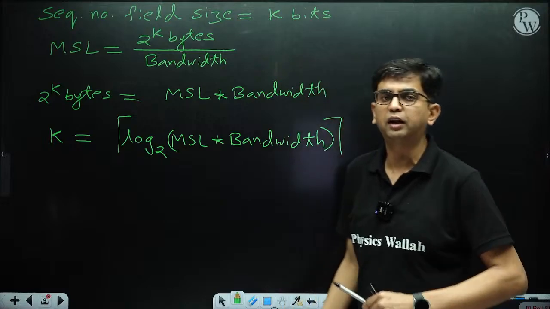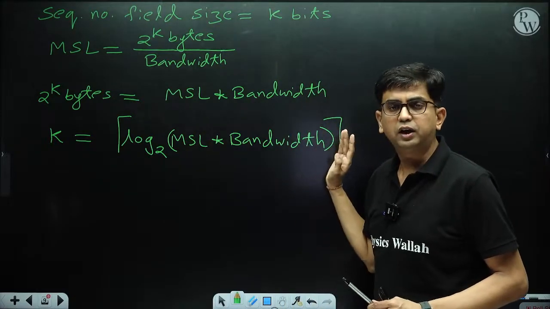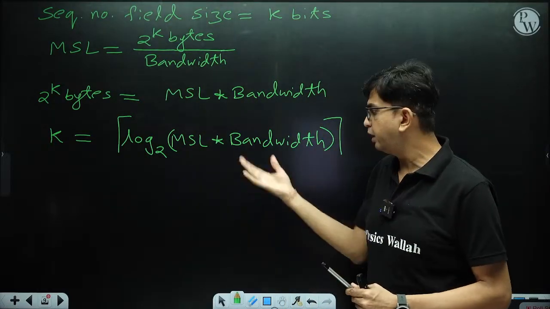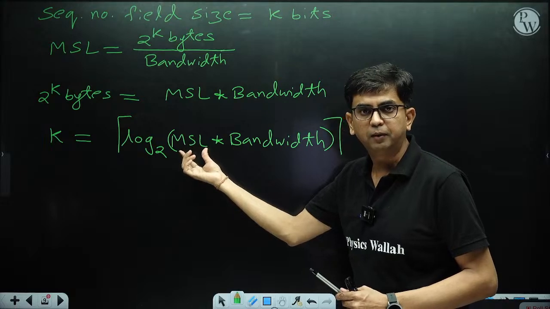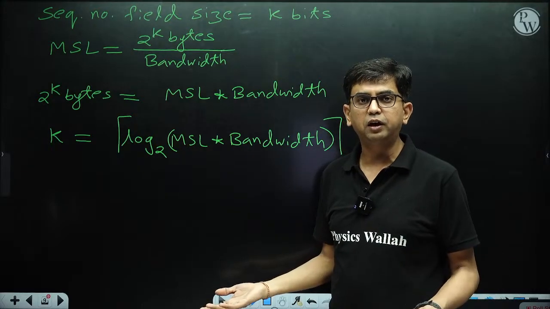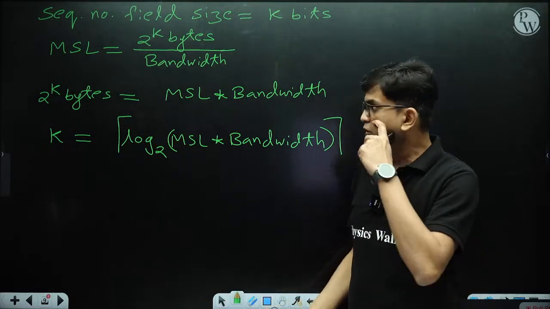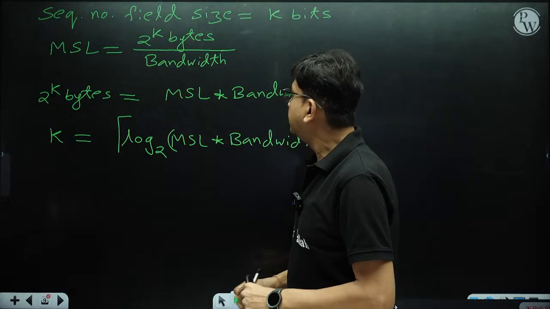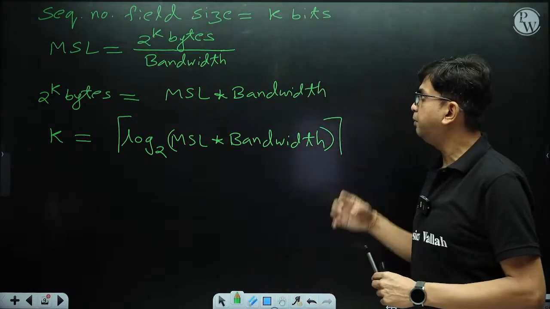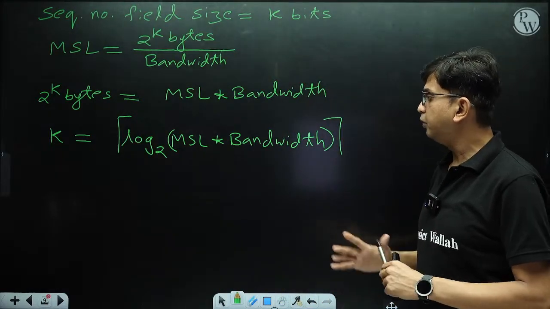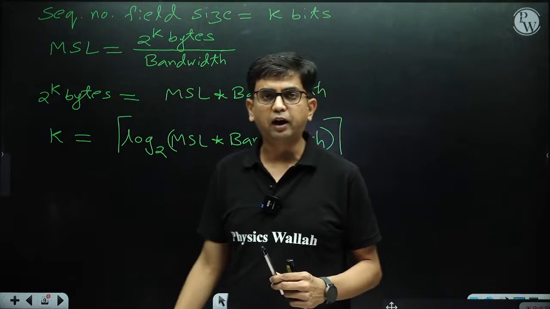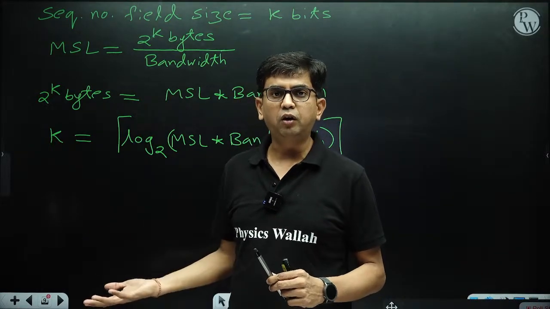So it is telling how many bytes we can transmit in one maximum segment lifetime. Better to write it a different way. If the sequence number is k bits long, better to write the number of bytes transmitted in one MSL or wraparound time.